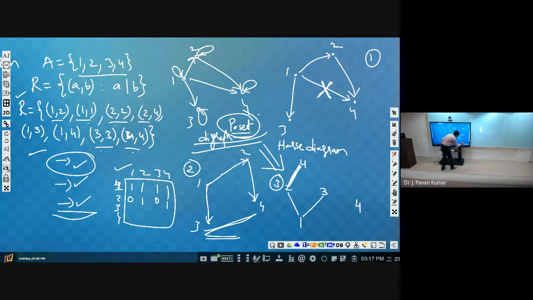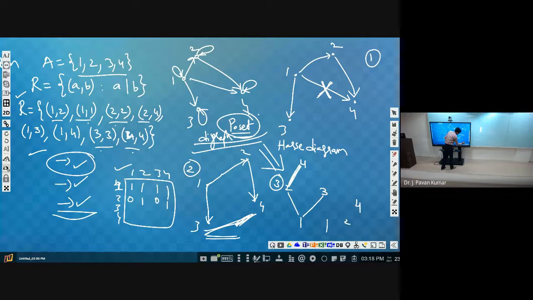Let us keep that 1 somewhere else, because we are not able to decide right now. Next, consider 2. Are we having any edge from 4 to 2? No, in this particular graph. So we cannot judge yet. But 2 to 4, are we having? Yes.